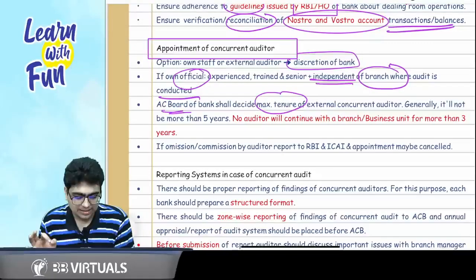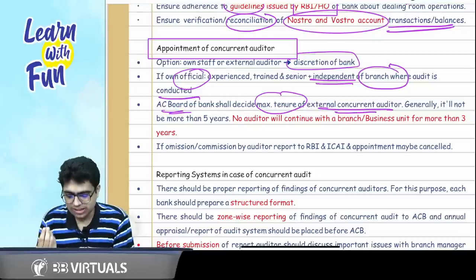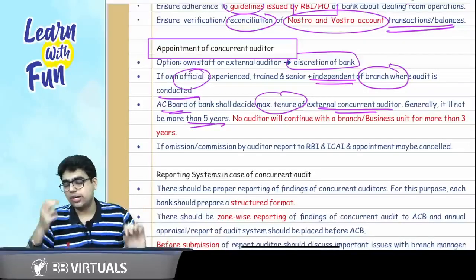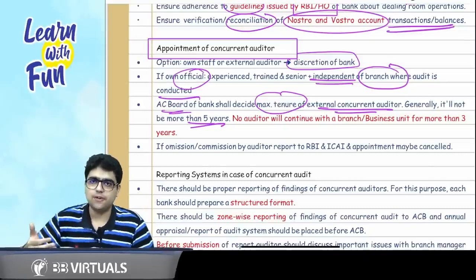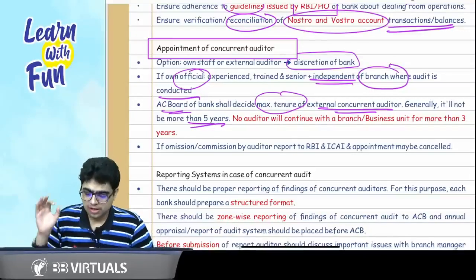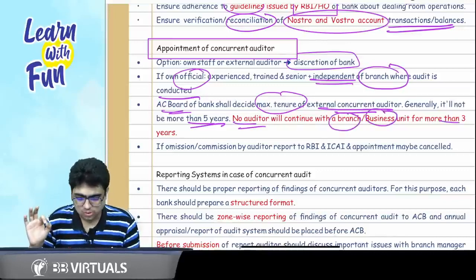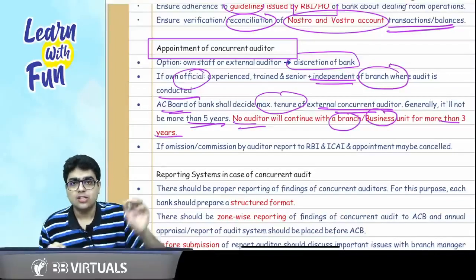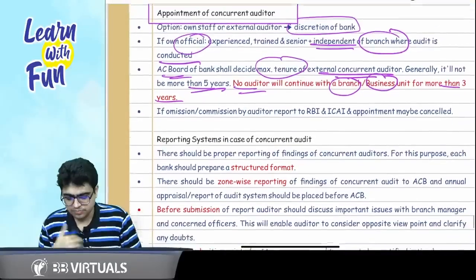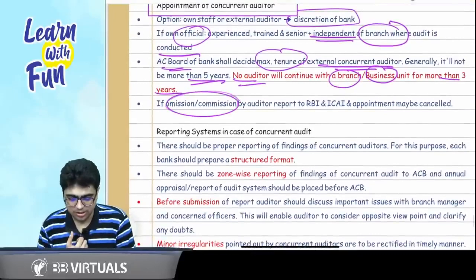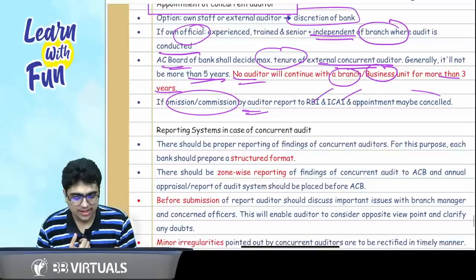Maximum tenure of external concurrent auditor, generally it is not more than 5 years. This is the basic period which is there for the rotation of auditor also. And no auditor will continue with a branch or business unit for a period of more than 3 years. So single branch tenure 3 years, overall bank 5 years. Any omission or commission by the auditor, any mistake by the auditor, report to RBI and ICI and appointment will